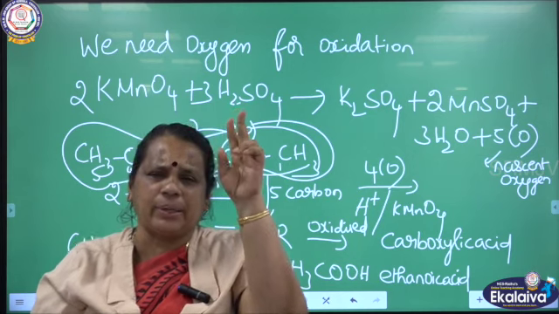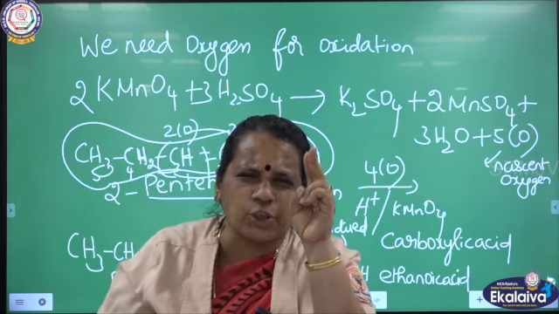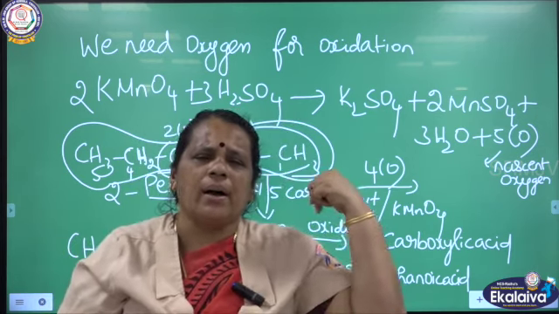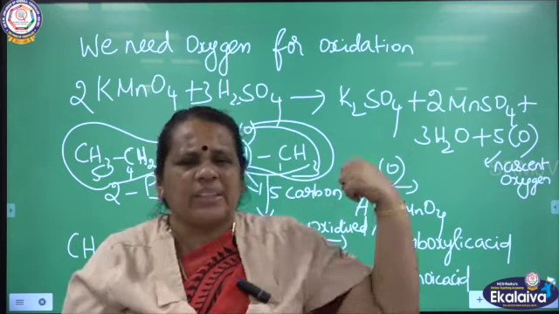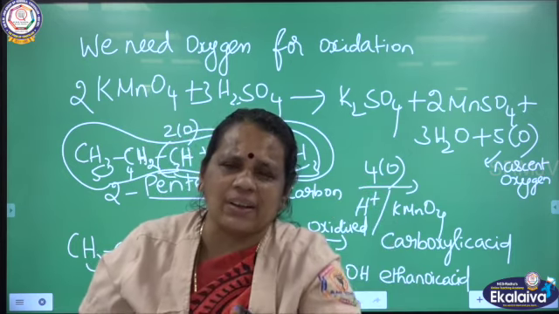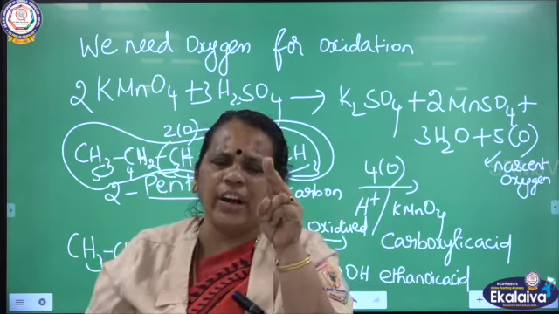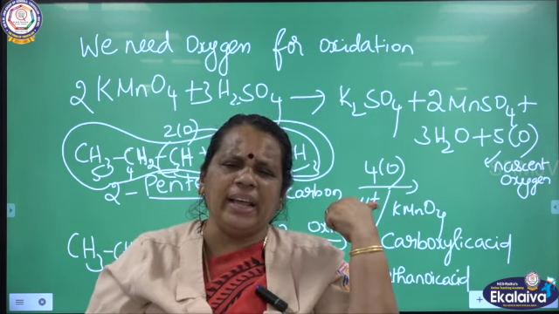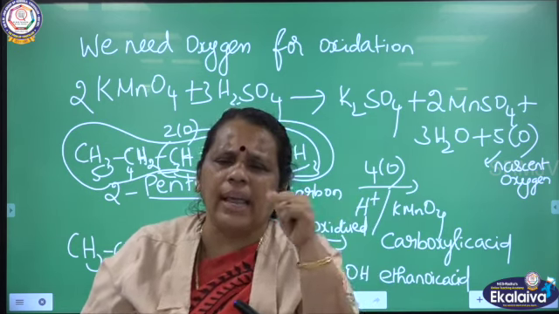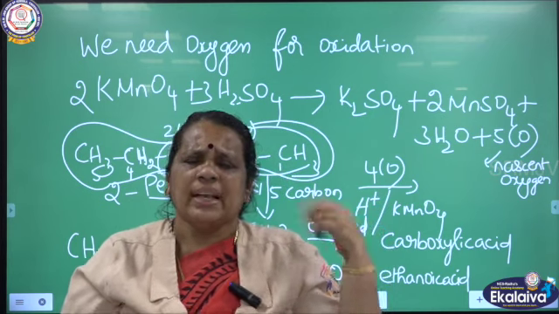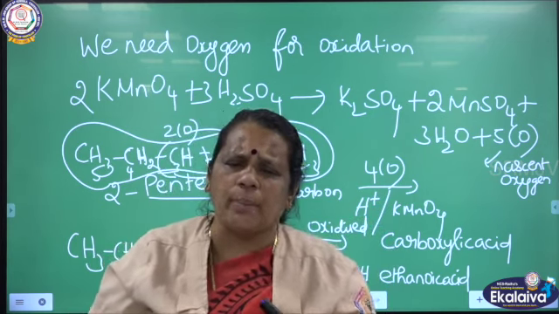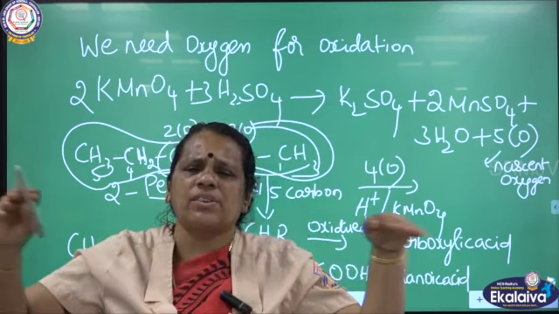I gave 2 examples. With double bond CH2, when it is oxidized, I got carbon dioxide and water. With the CHR group, when it is oxidized, I got 2 different types of acids: one is propanoic acid with 3 carbon and the other one is ethanoic acid with 2 carbon. Up to this, oxidation is over.